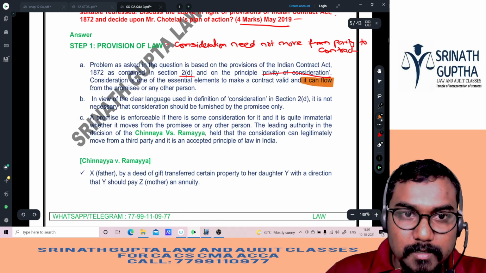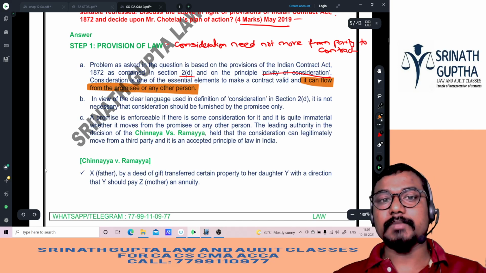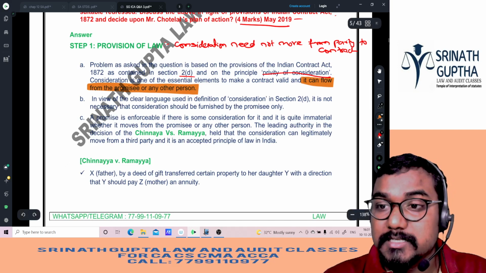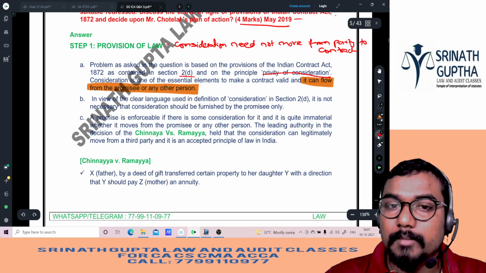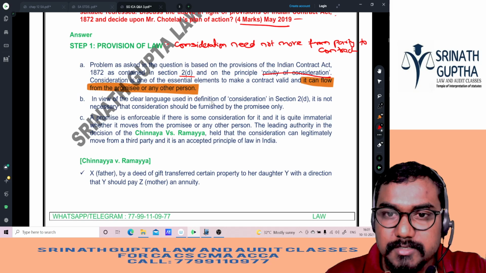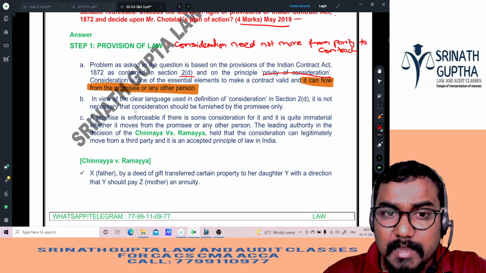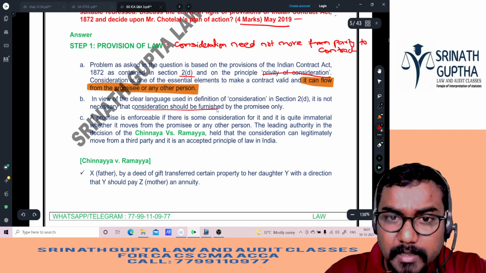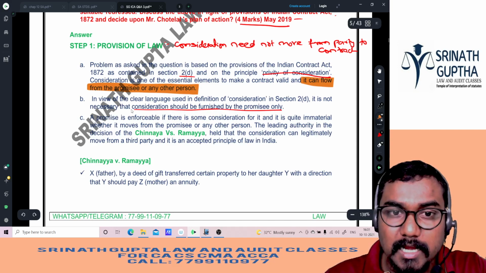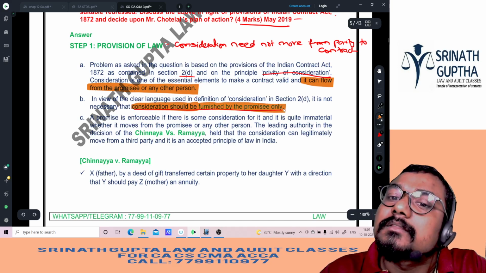Consideration can flow from the promisee or any other person. It can move from the third party also. Consideration can move from whom, beta? The third party also. In view of the clear language used in the definition of consideration in section 2(d), it is not necessary that consideration should be furnished by the promisee only. Consideration can come from the third party also.